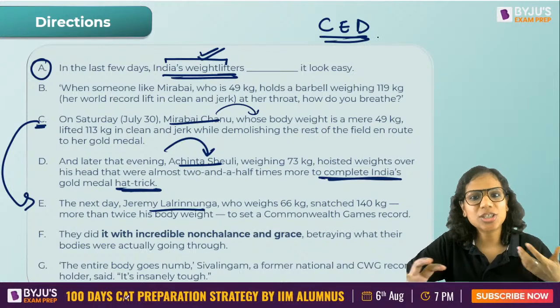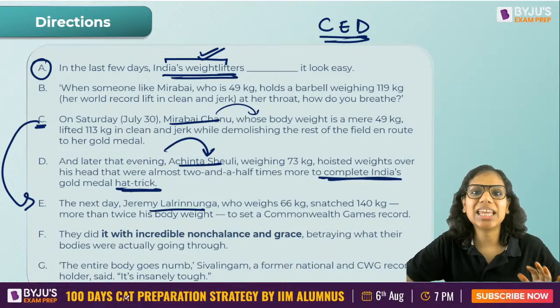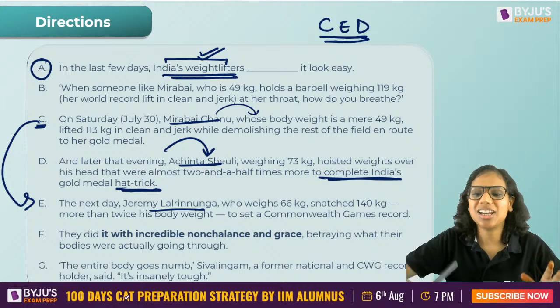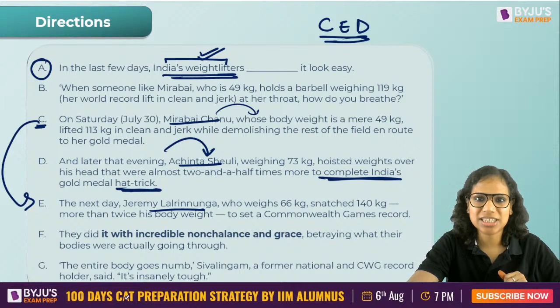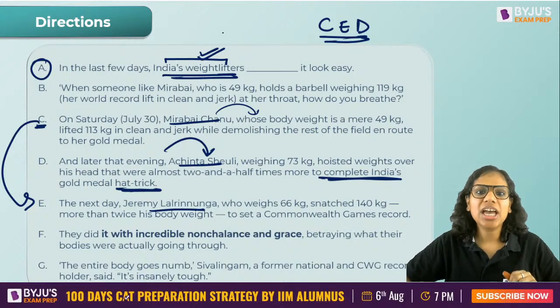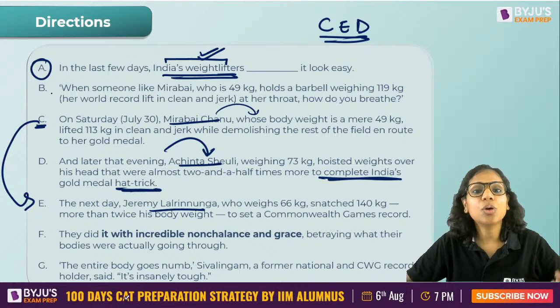Okay, so I said that once you realize that CED is a sequence and if you are given the options, you need not worry any further. You have found the answer because there's just one option, option C, that says that CED is a sequence, right? Now further, if you were not given any options, then how would you make the sequence?